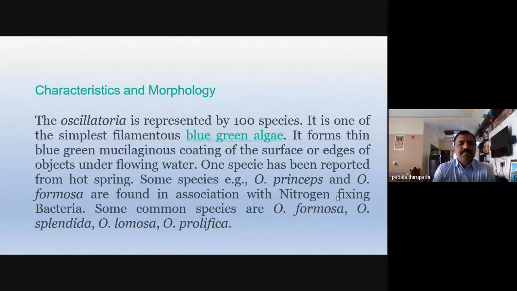It forms a thin blue-green mucilaginous coating on the surface or edge of objects under flowing water. This blue-green alga is a filamentous form surrounded by a mucilaginous sheath, and we observe the mucilaginous coating on the surface of the filament.